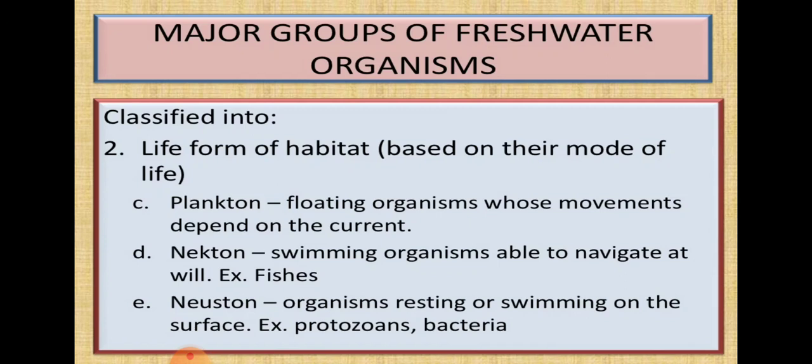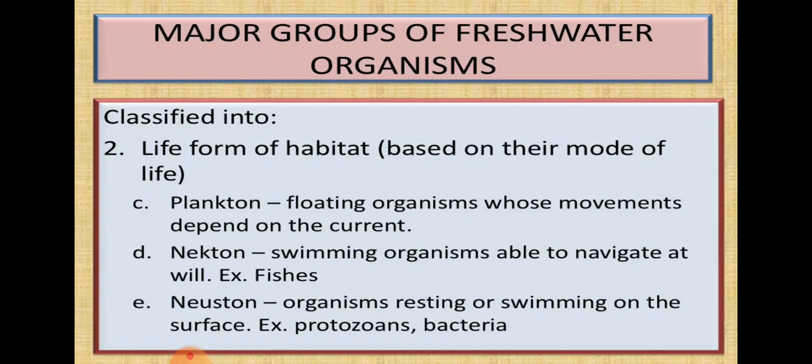Channa, and carps, many carps you have seen. These are edible fishes. So fishes are swimming organisms. These are called nektons. Then another group, that is neuston. These are organisms resting or swimming on the surface. They are also organisms, resting on the surface of the water or swimming on the surface of the water. These are protozoans and bacteria.